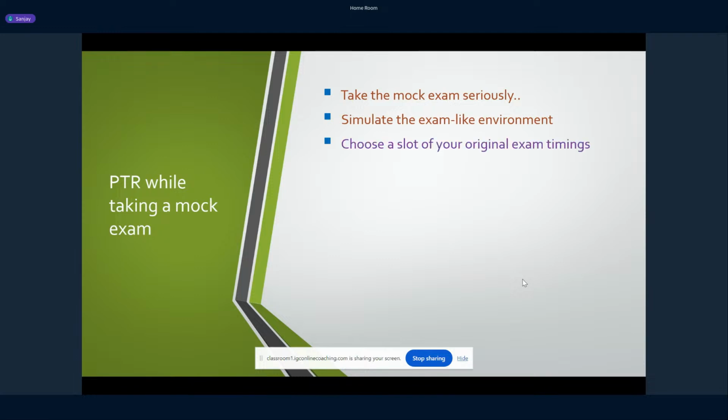Okay. The next point that you should always remember is whenever you take a mock exam, make sure that you take it during the time in which your GATE exam would be happening.